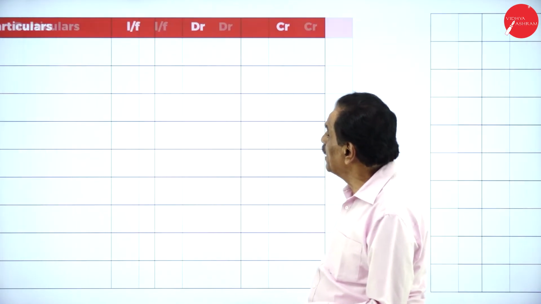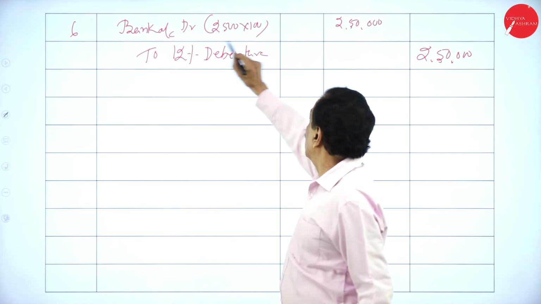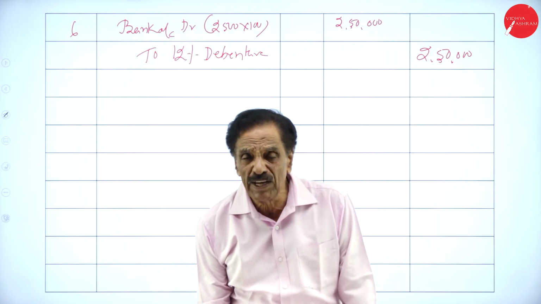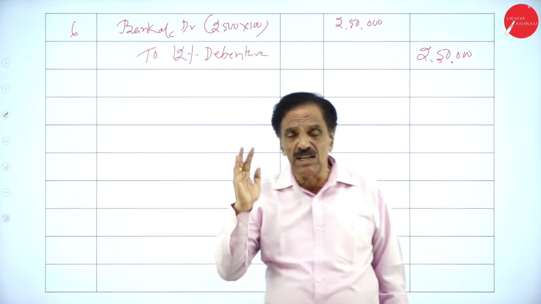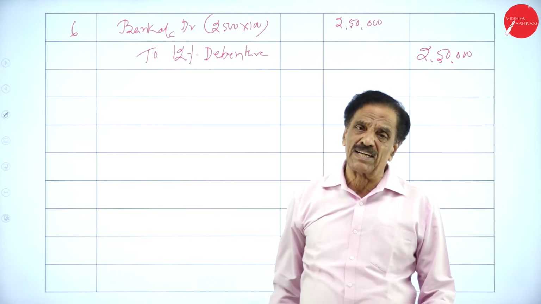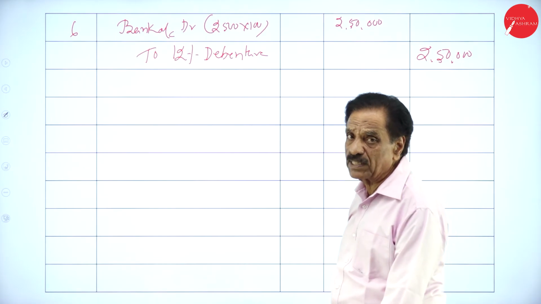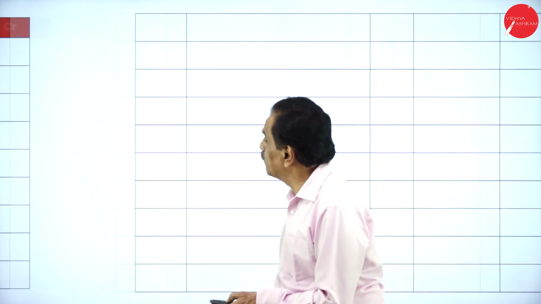So this debenture entry is only to raise the cash at bank. Entry: bank account debit to 12% debentures. This is in no way connected with redemption of debentures. This is only an entry to raise the cash at bank account. I think you can follow. You have solved two problems at a stretch. Even the previous problem, you see, we have done the same thing.